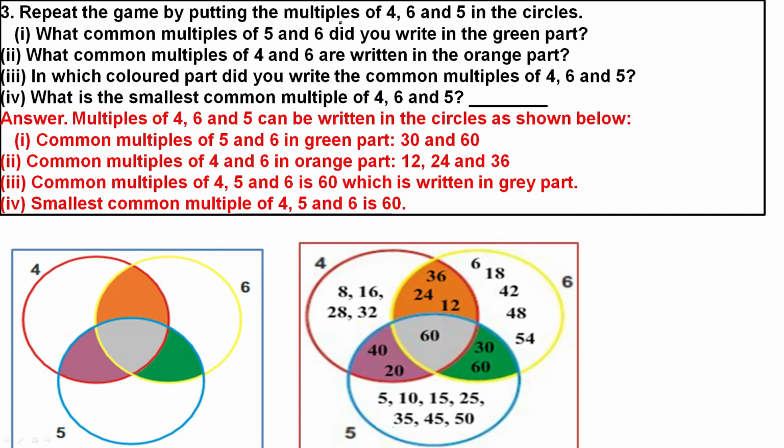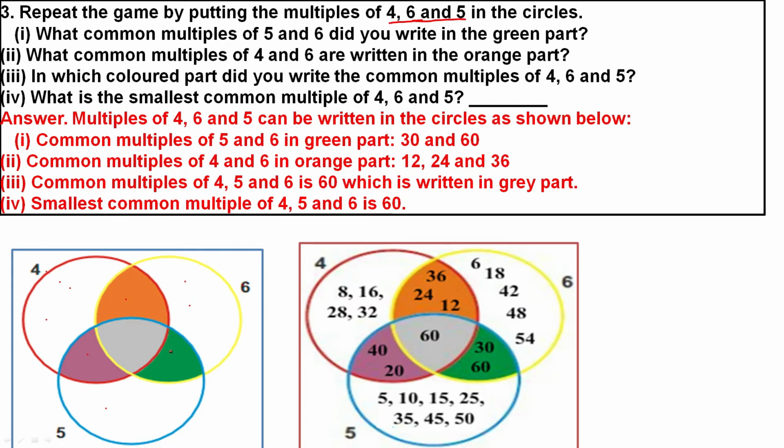Repeat the game by putting 4, 6 and 5. Previously we have taken 2 numbers, now 3 circles, 3 numbers. In the red circle, 4: multiples of 4 you have to write. For 6 you have to write multiples of 6, and for 5 you have to write multiples of 5 in the blue box. If any number is common, suppose 4 and 5, you have to write it in this common part. If any number is common between 4 and 6, you have to write it in this common part.